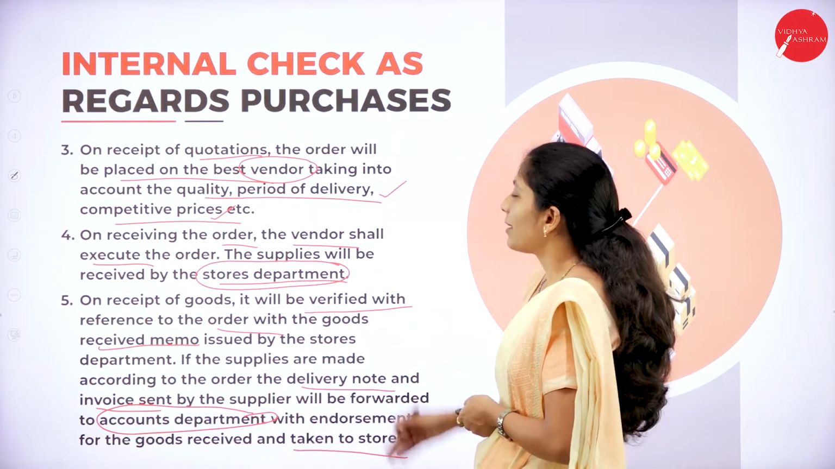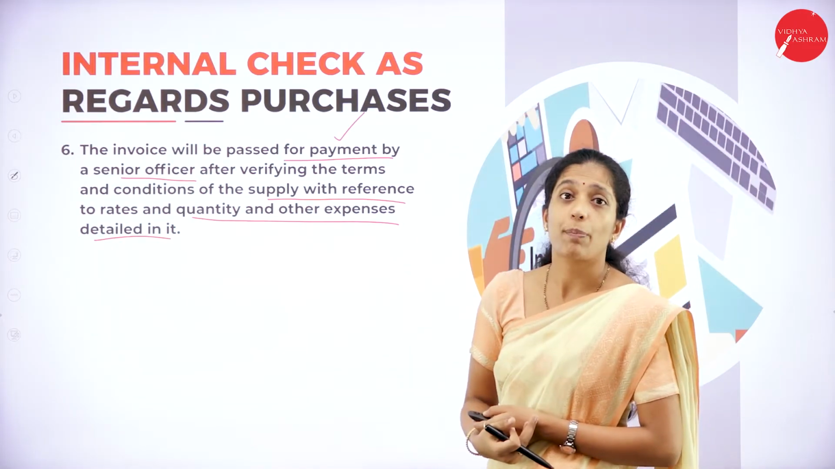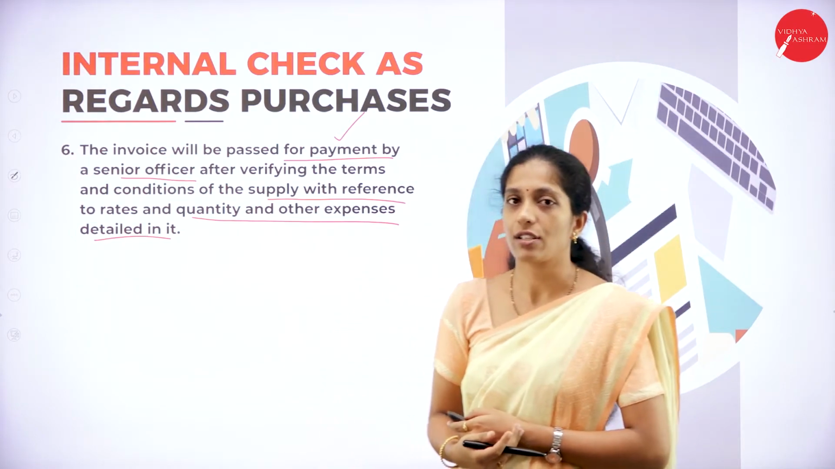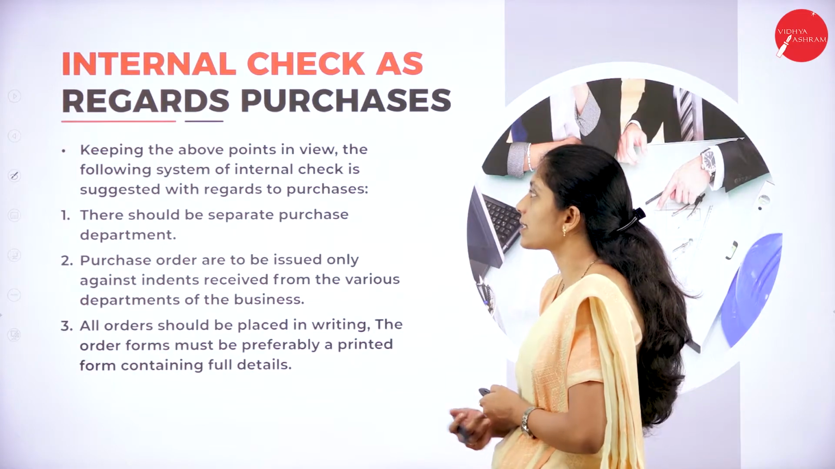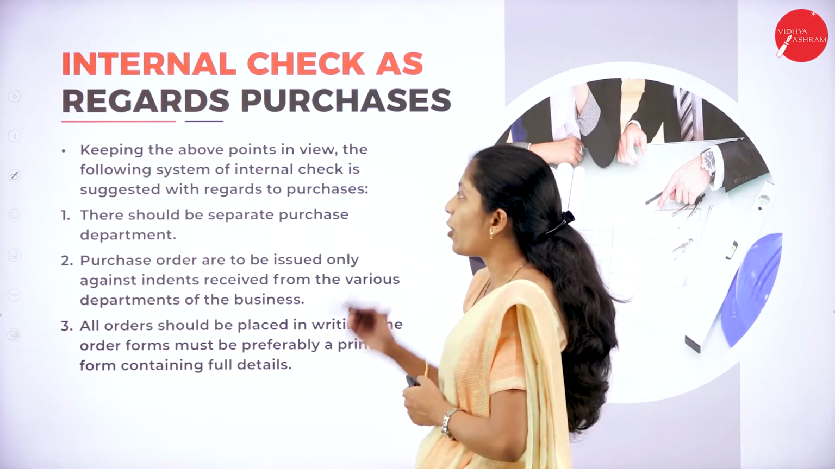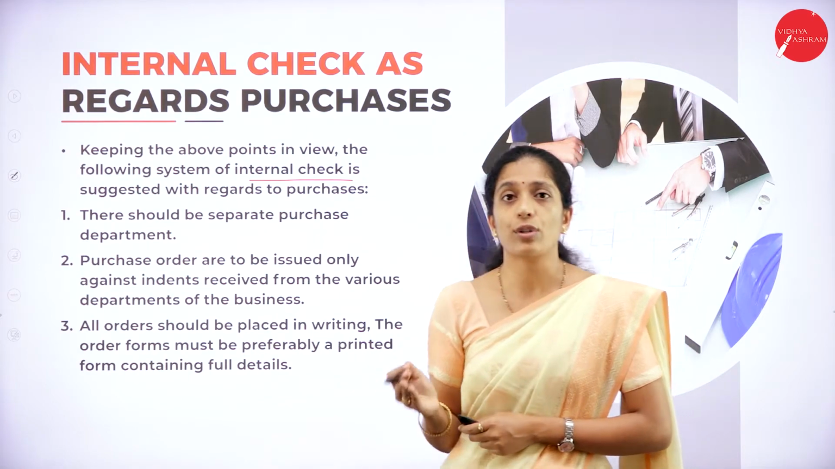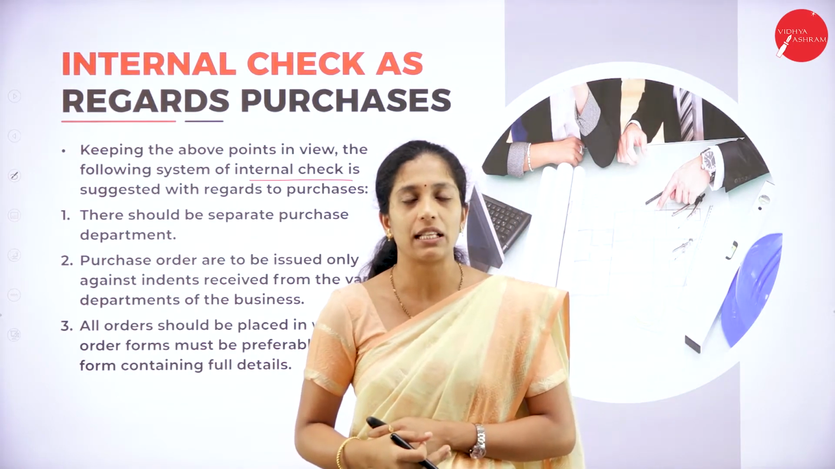So and here the accounts department will make arrangement for what? For payment to the supplier. So this is a procedure of purchase. Next, keeping the above points in view, the following system of internal check. Now let us see how this internal check has to be made in the purchase.